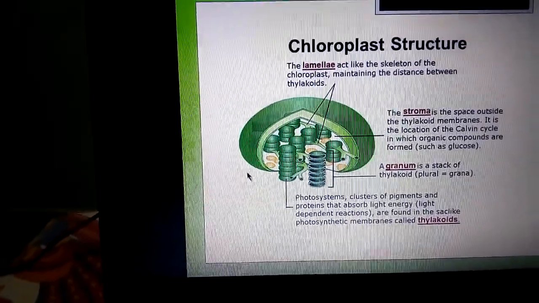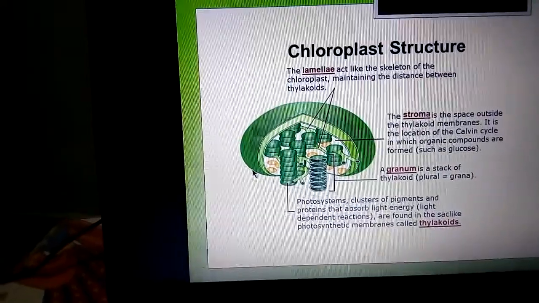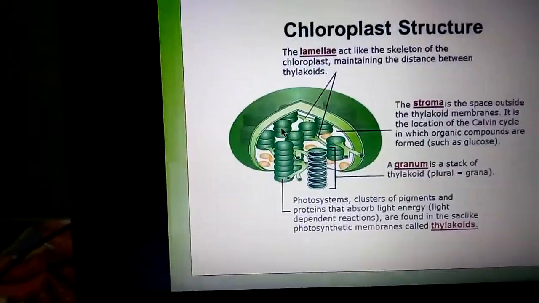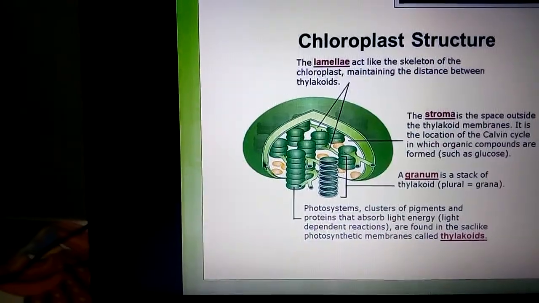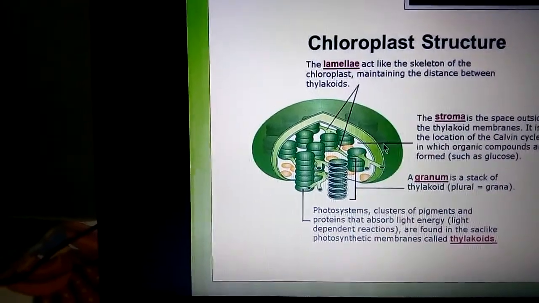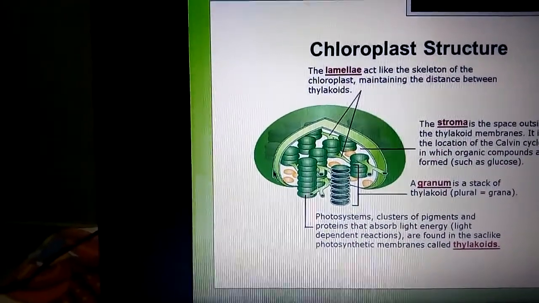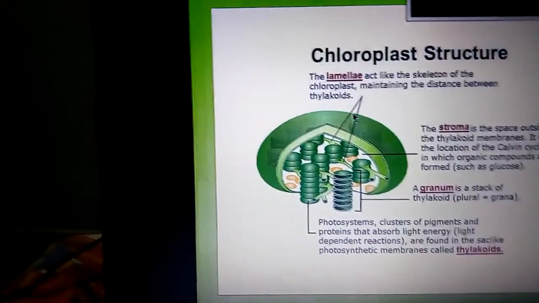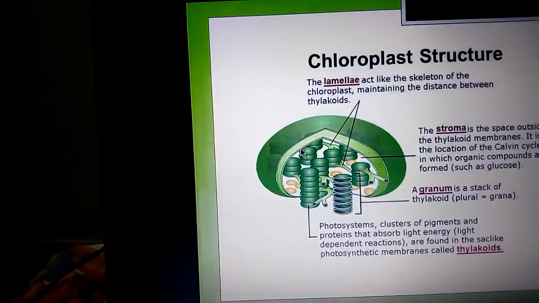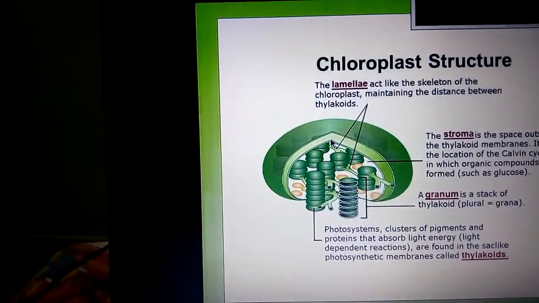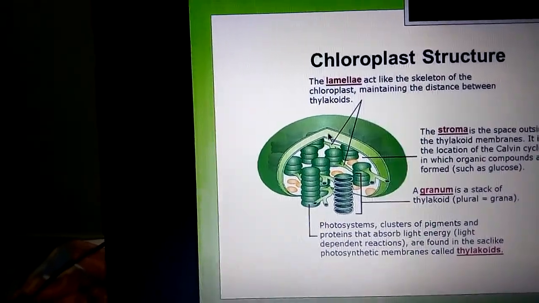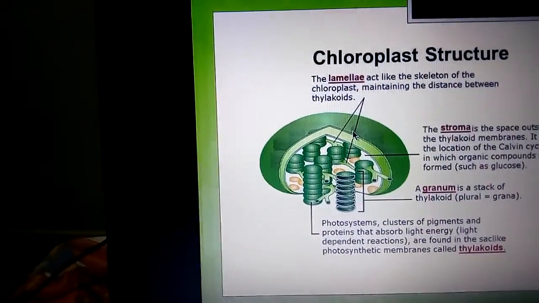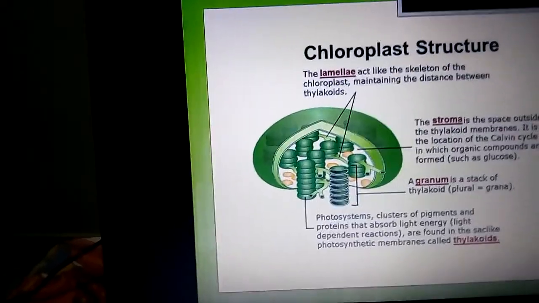The inner space of plastid is divided into two regions. So, what are the layers of the chloroplast? It consists of two layers, the outer layer and the inner layer, and between the outer and inner layer there is a space that is known as periplastidial space.